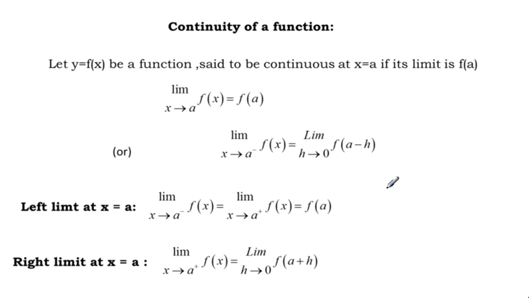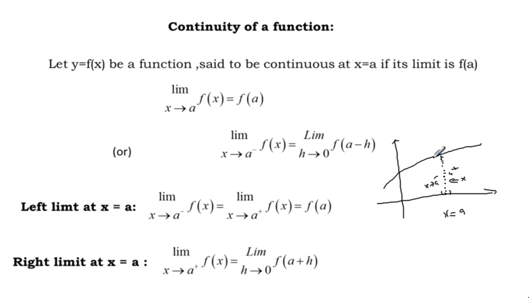For example, take a real function. Horizontally is the x-axis and vertically the y-axis. Let us take one particular point. Draw one vertical dotted line, x equal to a. On the left side of a, sufficiently close to a, x approaches a from the left side, and x approaches a from the right side.